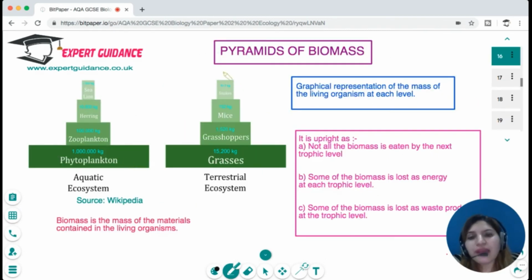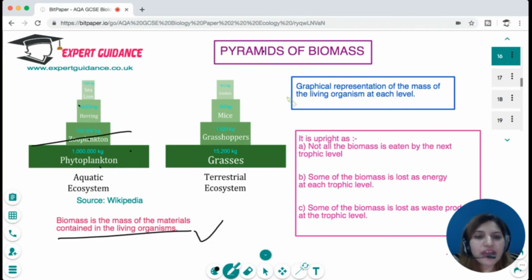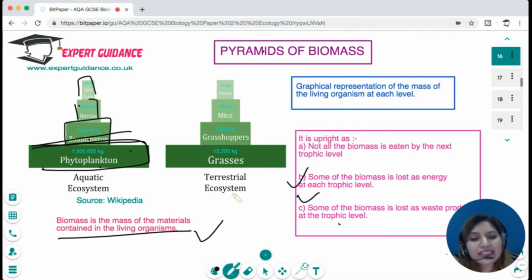predators and prey. Now, at each trophic level, we can measure the biomass. Biomass is the mass of the material contained in the living organism, and we can give them a graphical representation in the form of a pyramid. And we will see that the producers have the maximum biomass, and then since a lot of energy loss happens at this stage, the biomass at the next stage is less, followed by a decrease in biomass to the next stage, and the top carnivores have very little biomass. Okay, and at each stage the biomass is lost as waste product.